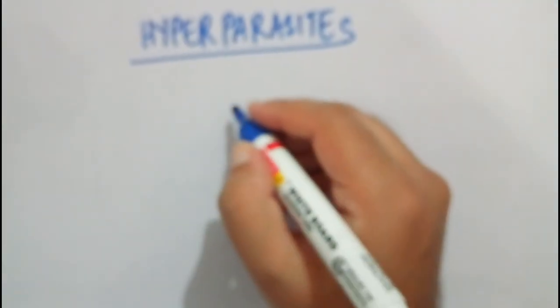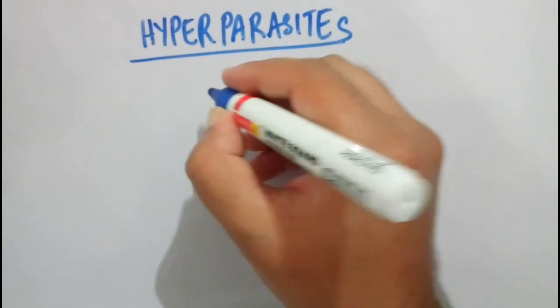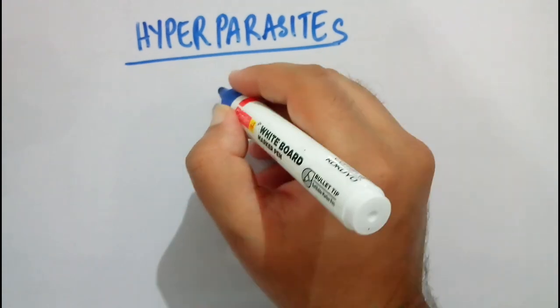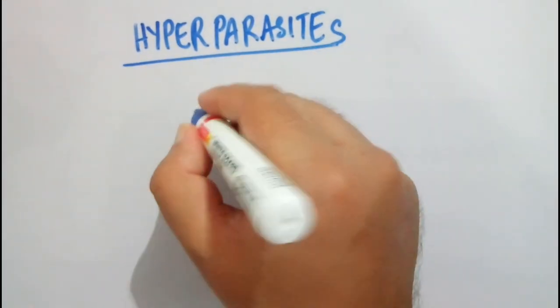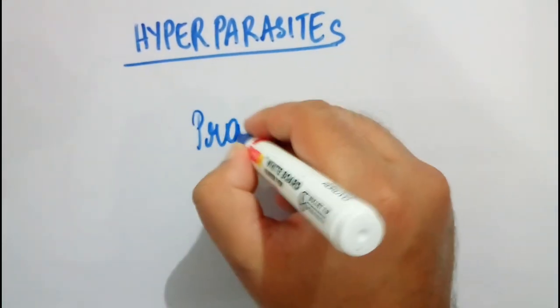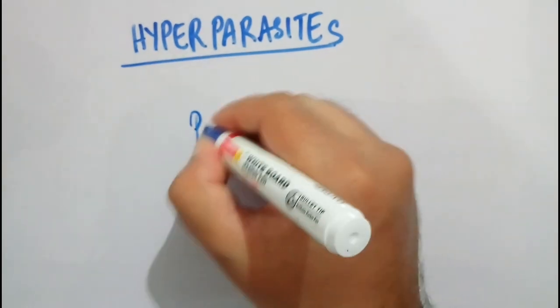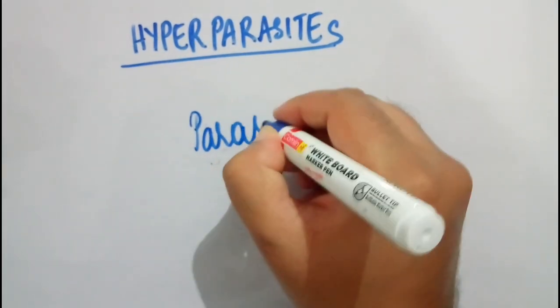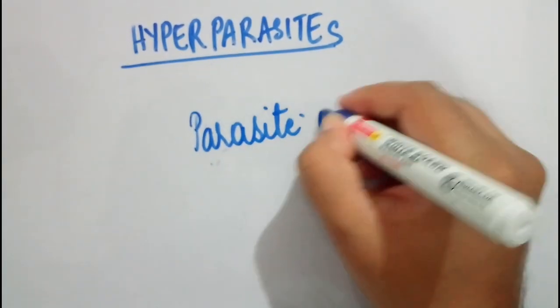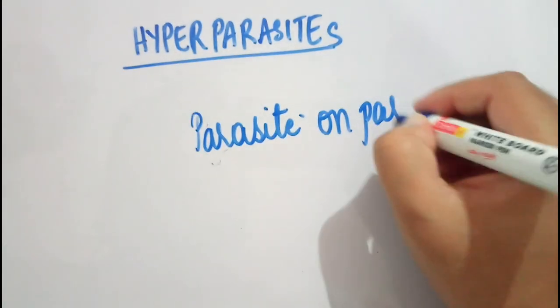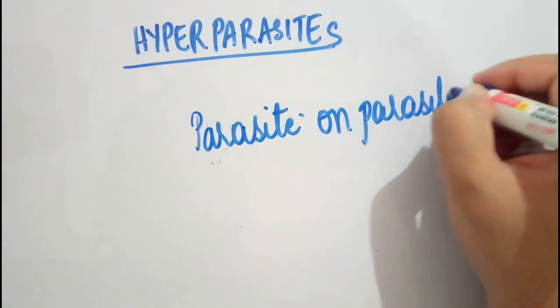Understand this carefully. A parasite is a parasite on another parasite. There is an organism which is a parasite, and there is one more parasite which is growing on this parasite. So, parasite on parasite.